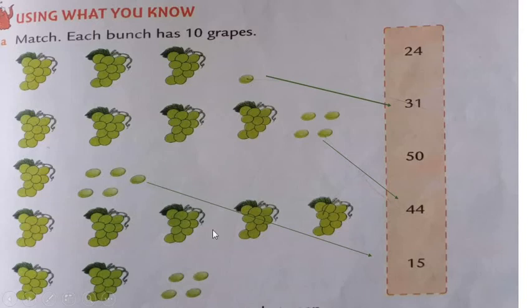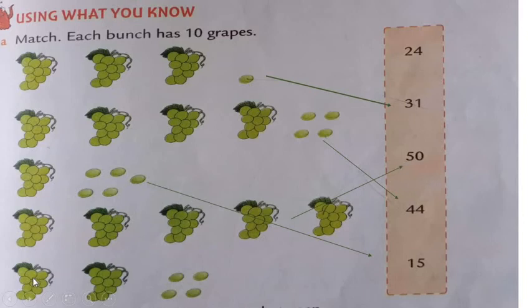Here we have only 5 bunches. We don't have any more grapes to add. So, how many grapes are there? If we have only 5 bunches, then it is 50. Match it with 50.